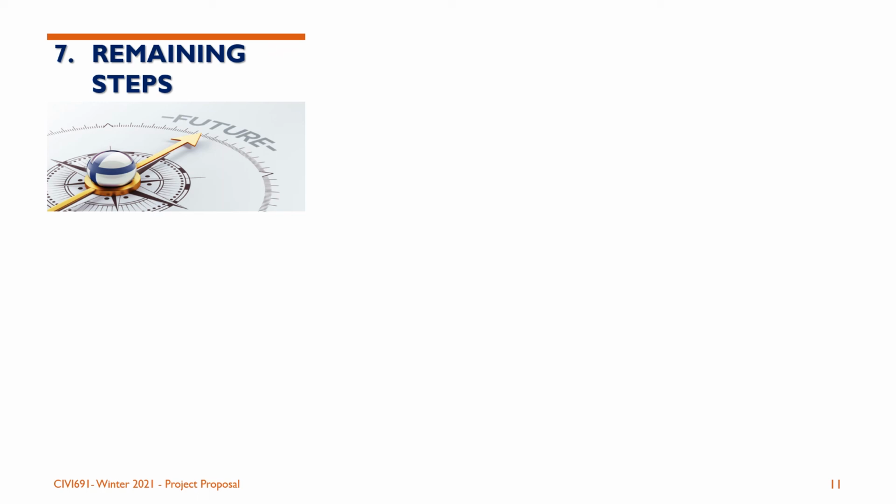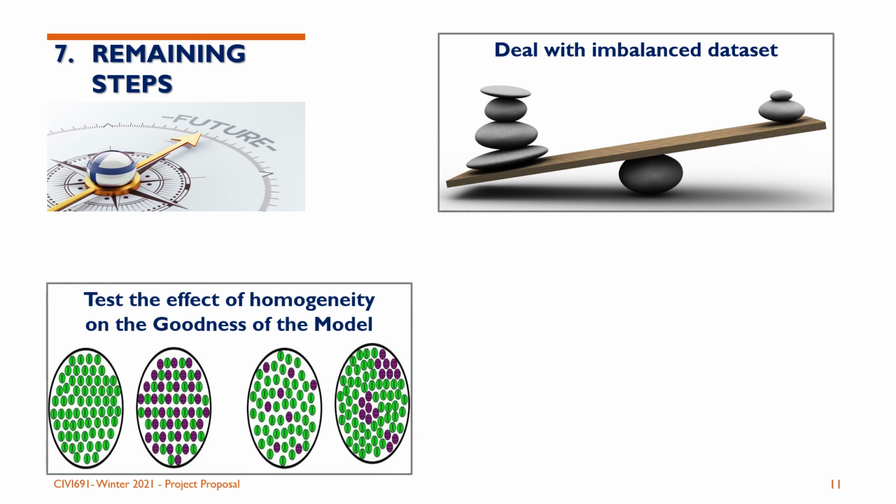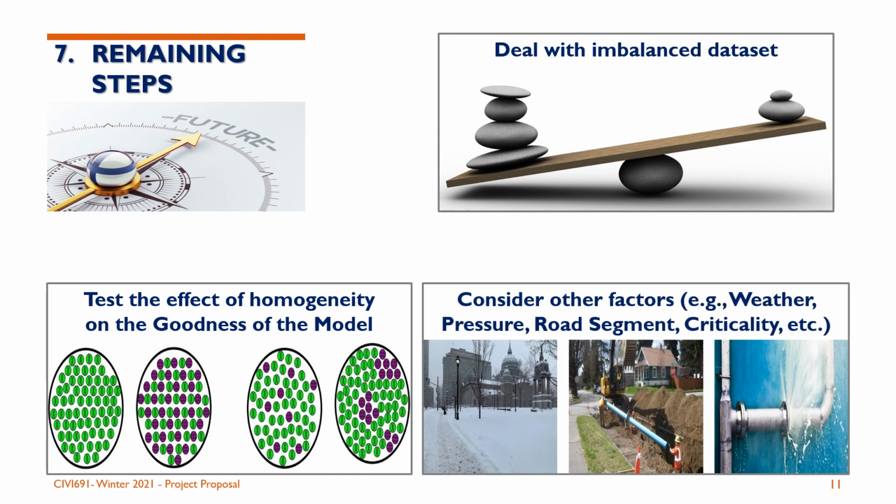The remaining steps include dealing with the imbalanced dataset, and we might try support vector machine and logistic regression as they are very robust methods in case of an imbalanced dataset. Another step is to test the effect of homogeneity on the goodness of the model. And we would like to consider other factors that could affect the chance of failure, like weather condition and criticality. Thank you.